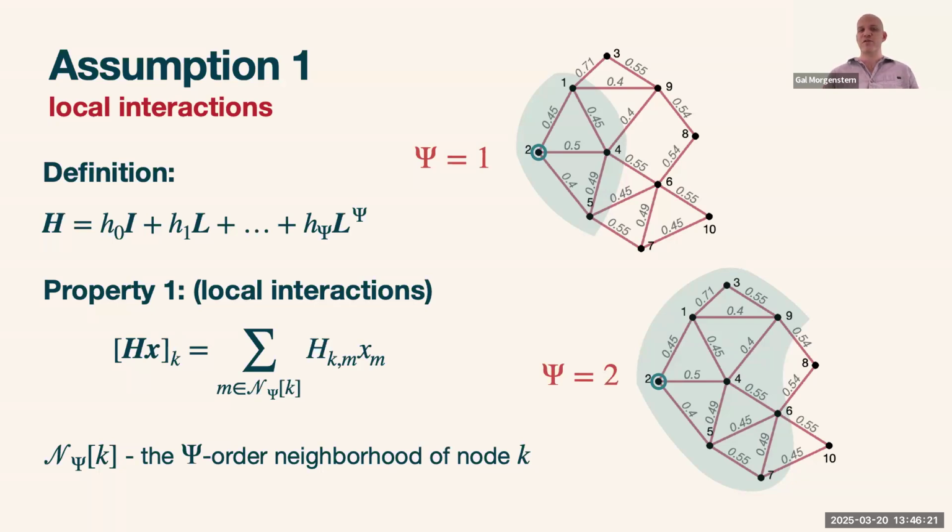If we have a signal defined only over node 2, then the non-zero elements of the filtered signal, if the filter degree is 1, will be only in the first order neighborhood of that node. If the filter degree is 2, we can see that the elements will be in the second order neighborhood. So this is the main concept we're going to use, and we're going to explain how to use it in a moment.